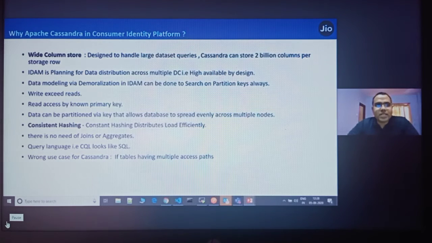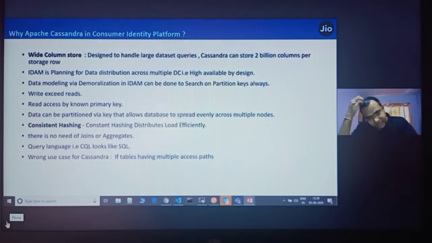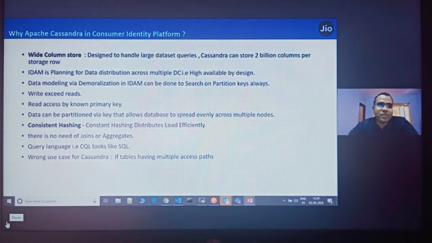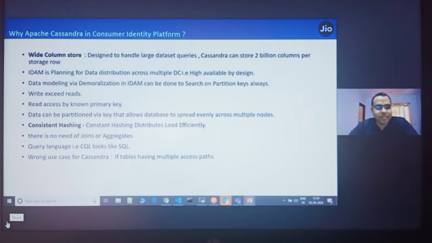So why Apache Cassandra in the Consumer Identity Platform? Why have we used Cassandra and no other data store? To answer this question, Cassandra is a wide column store. It's basically a columnar database. It's not row oriented. It's not a key value pair database. It's not a graph DB, or basically a document based one. So it's a column store database.